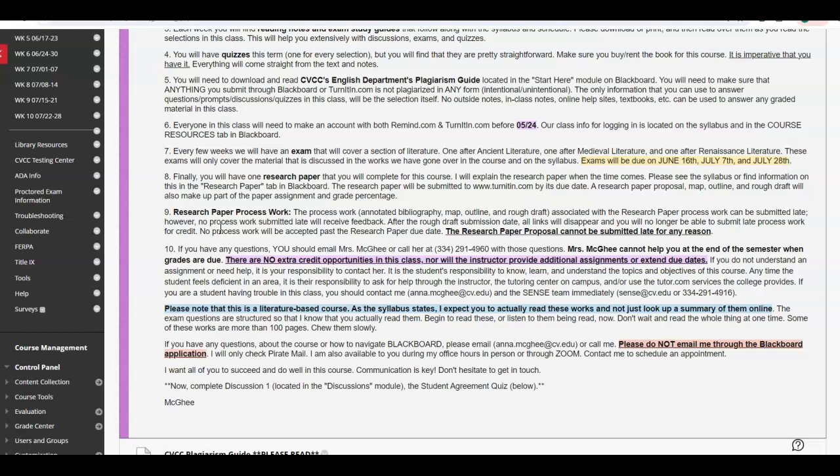Please note that this is a literature course. That means you have to read these things. The tests are based on you reading these works, not just looking up a summary of them online. So you will have to read this semester, and I'm going to go ahead and send out the reading list so that you can go ahead and start on that.